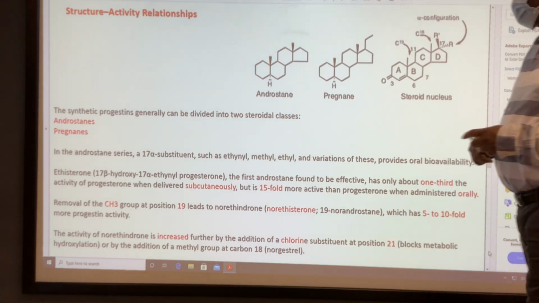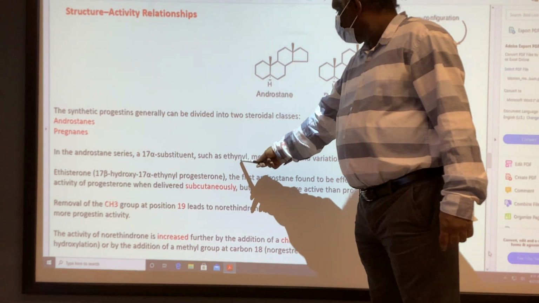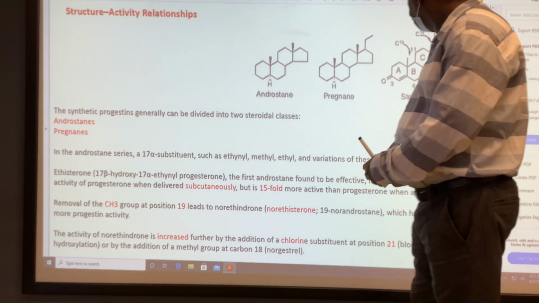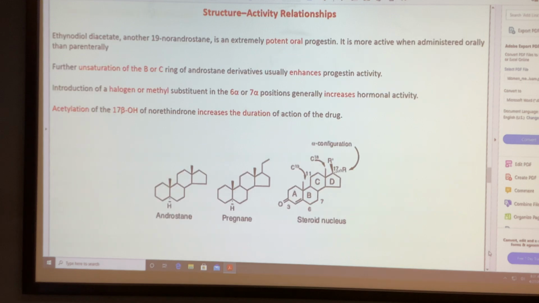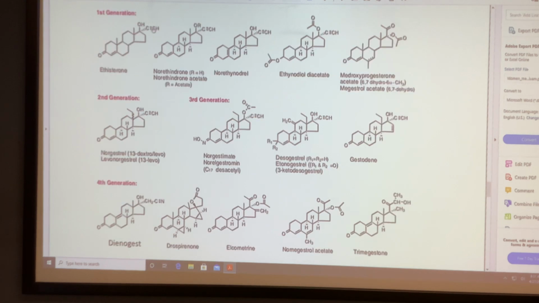In the 17th substitution, if you have ethynyl, methyl, or ethyl, that provides oral bioavailability for those compounds. So 17th substitution with ethynyl, methyl, ethyl is good. Example, that is the ethynyl substitution. It's good for oral. This is ethynyl, here is ethynyl, and that's also an ethynyl substitution.